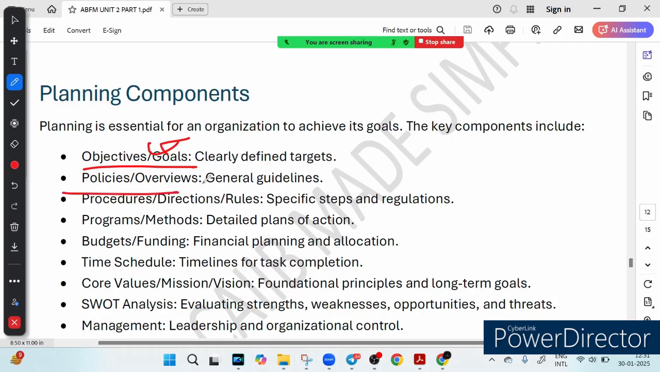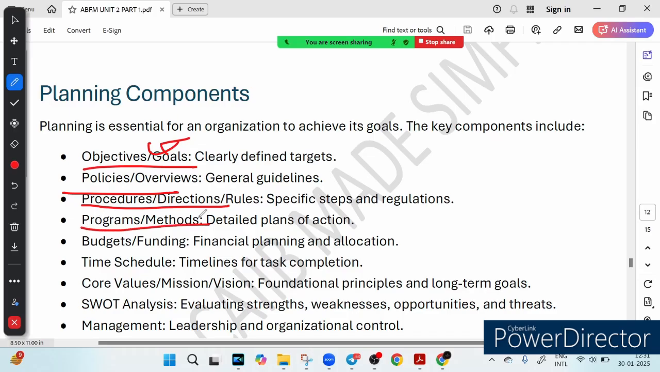Then we have policy review. Policies are like rules of the game. They give you a general idea of what is acceptable and what is not. In an exam, this could be guidelines on how to answer questions. Then we have procedures, directions, and rules. These are the detailed steps to achieve goals. Imagine a study schedule. First read concepts, then attempt MCQs, and finally take a mock test. So this is called procedures.